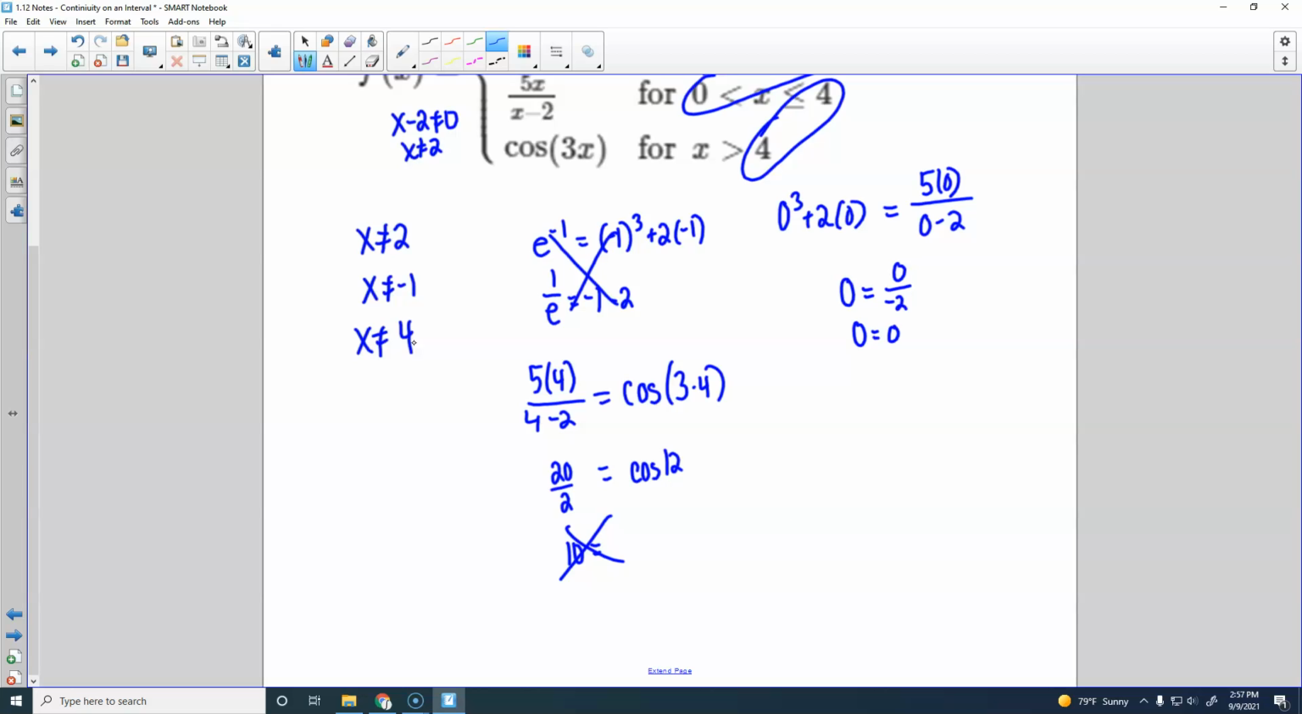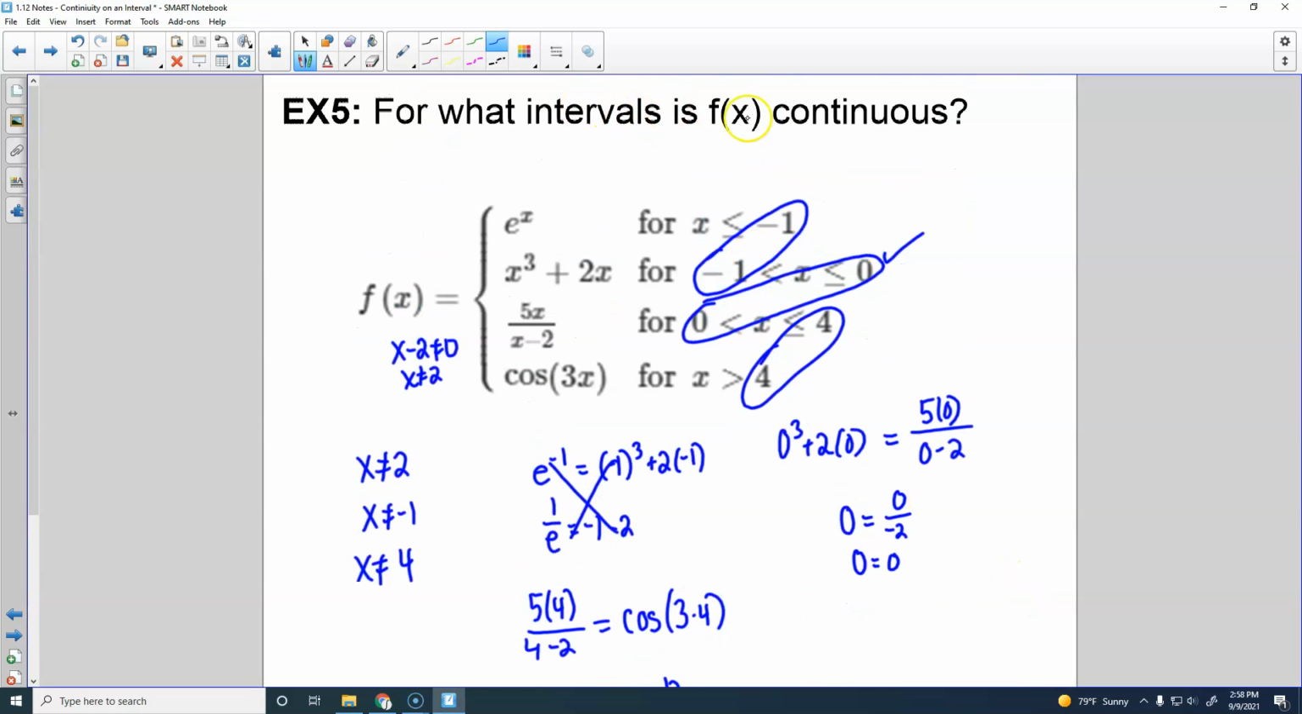So I like interval notation better. So I would say -infinity up to -1. And then from -1 to 2. Running out of room here. Drag this over a little bit. 2 to 4. And then 4 to infinity. This is where it is continuous, because our question asked us to tell what intervals it was continuous for.